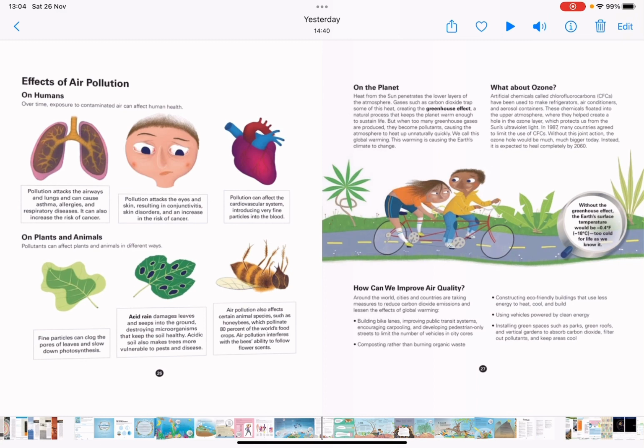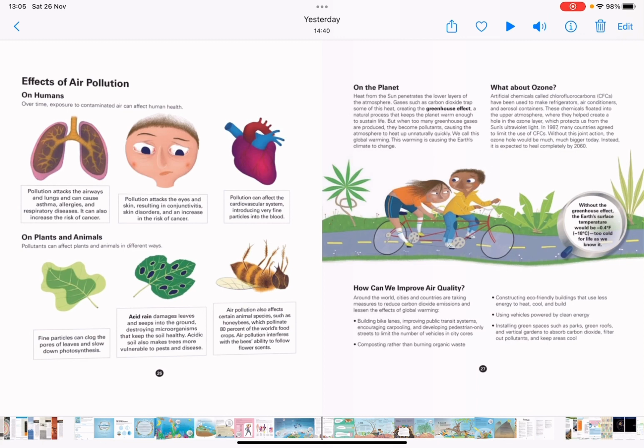On plants and animals, pollutants can affect them in different ways. Fine particles can clog the pores of leaves and slow down photosynthesis. Acid rain damages leaves and seeps into the ground, destroying microorganisms that keep the soil healthy. Acidic soil also makes trees more vulnerable to pests and diseases. Air pollution also affects certain animal species, such as honeybees, which pollinate 80% of the world's food crops. Pollution interferes with the bees' ability to find flower scents.